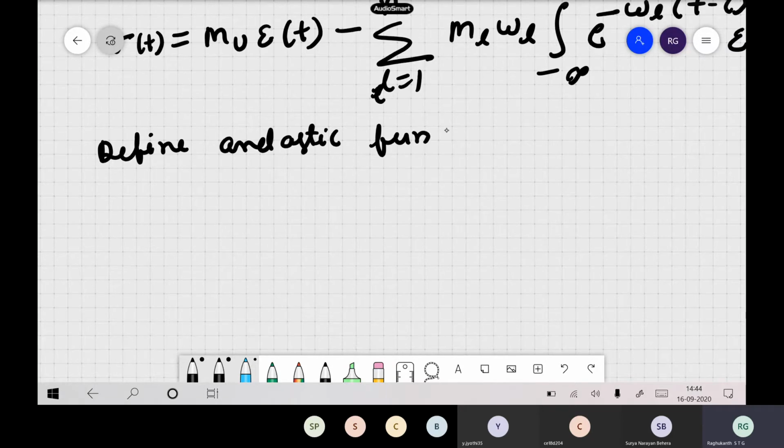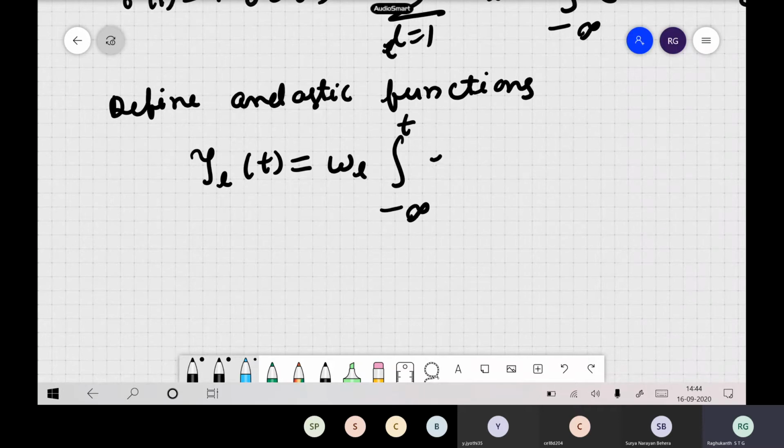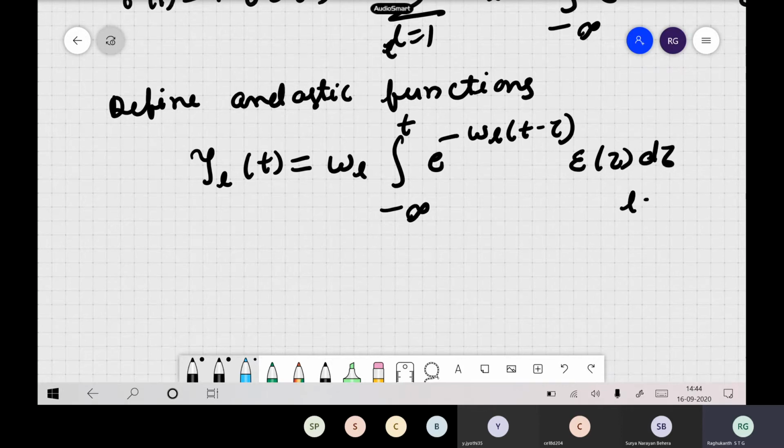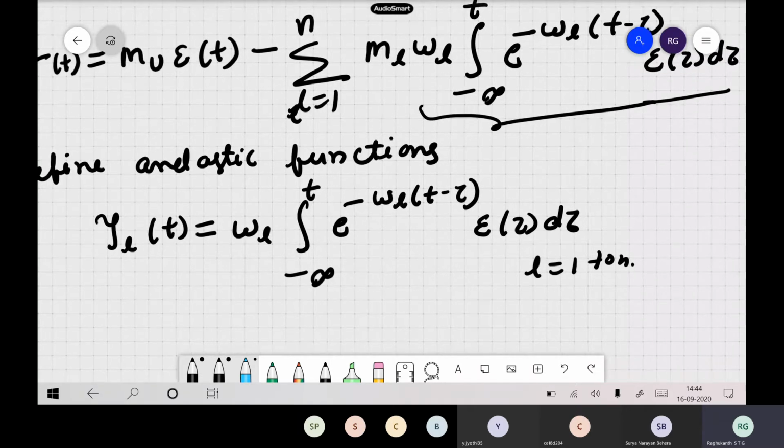These are special functions, nothing but memory variables, which we define as xi_l of t, omega_l times the integral from minus infinity to t of e to the power of minus omega_l (t minus tau) epsilon of tau d tau, and of course l runs from 1 to n. This entire expression we are calling the anelastic function, psi_l of t.